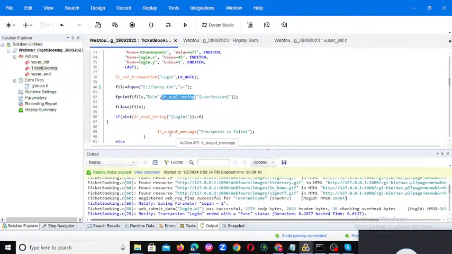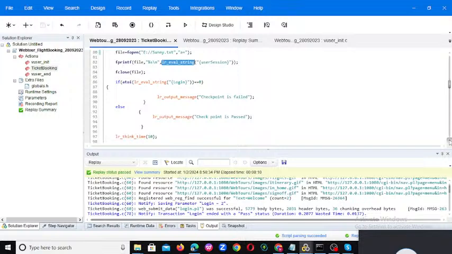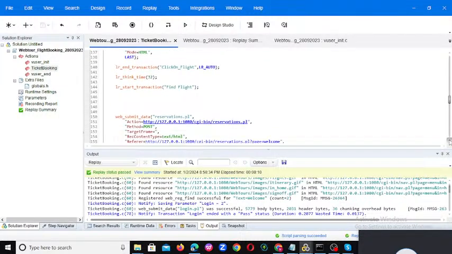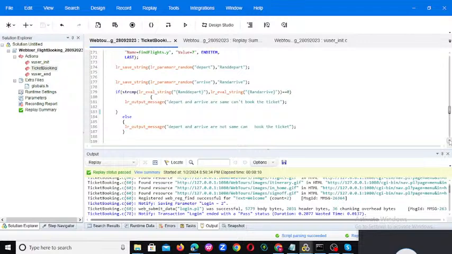Like that you can observe LR output message. For which purpose can we use LR output message? When we want to print or display something in the output, we use LR output message. Apart from this, we'll go to the next. Yesterday we discussed randomness, right? From a random point of view, you can observe we used LR parameter random also.